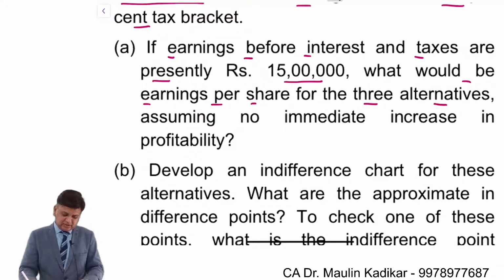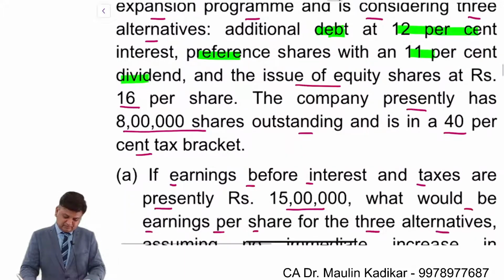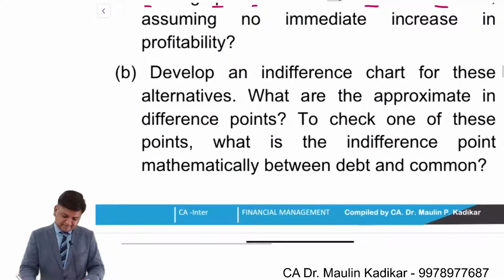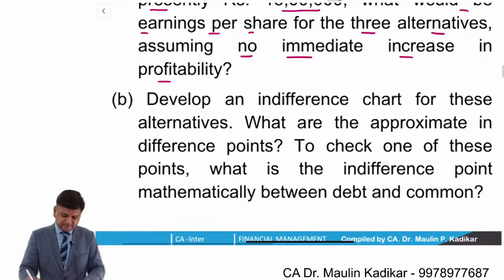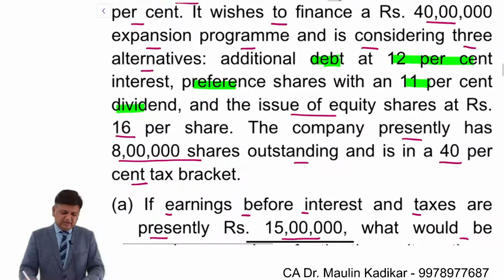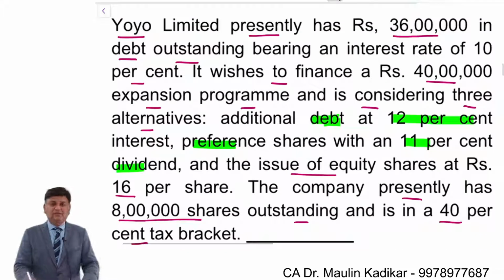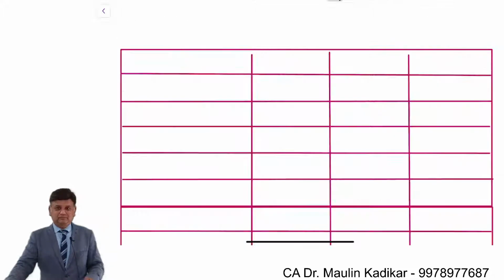For the three alternatives, the first alternative is debenture, second alternative is preference shares, and third alternative is equity shares. Assuming no immediate increase in the profitability. Then we have been provided with B and C question that we will read later on. I want first of all you to do answer of the A part of the question. Chalo, write an answer.